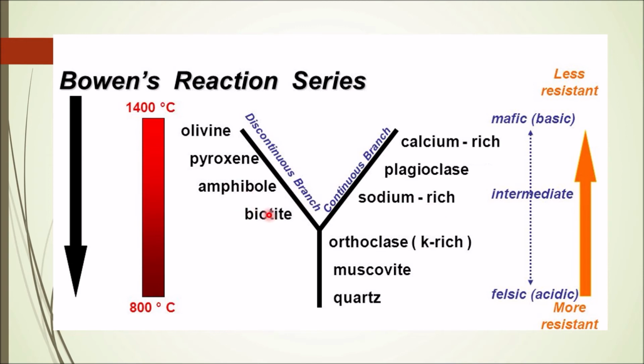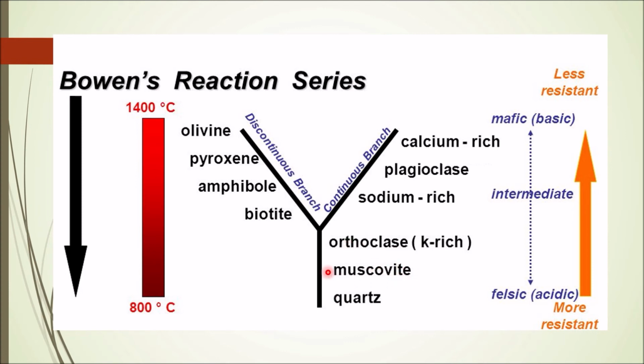Then further, if these formed minerals are removed, then the remnant melt will automatically become rich in silica, and the only elements left will be potassium and aluminum, of course. So those minerals which are rich in potassium and aluminum will be formed, like orthoclase and muscovite.